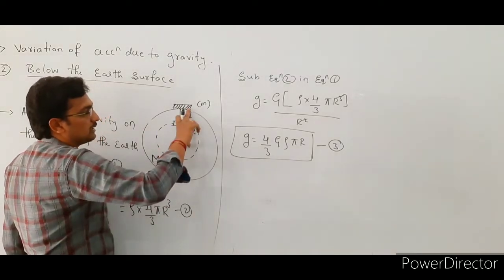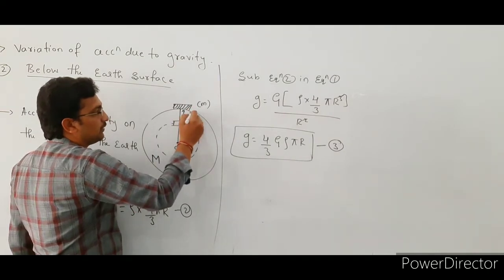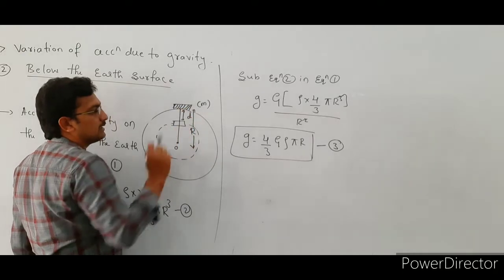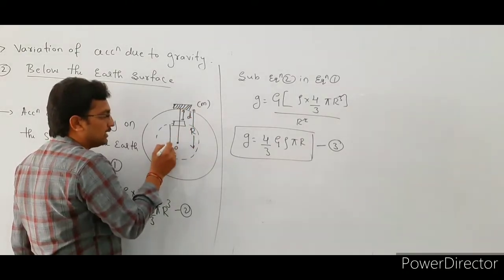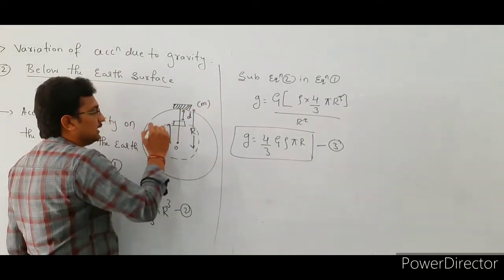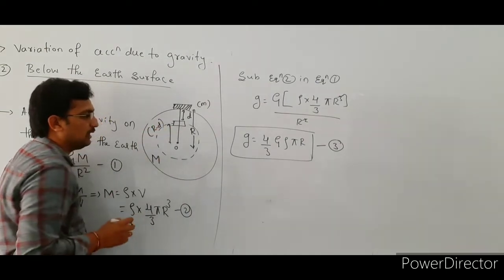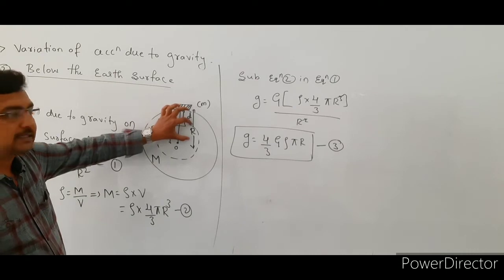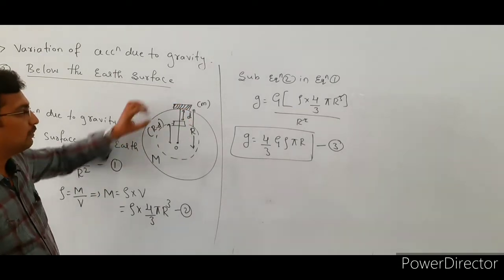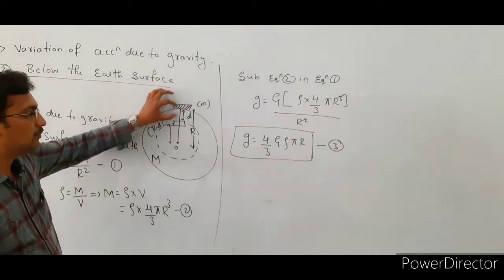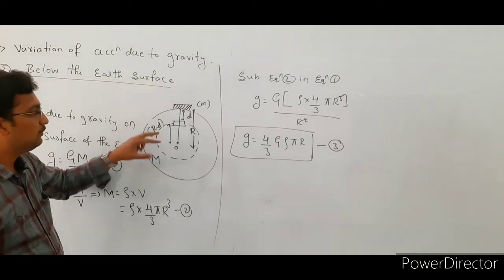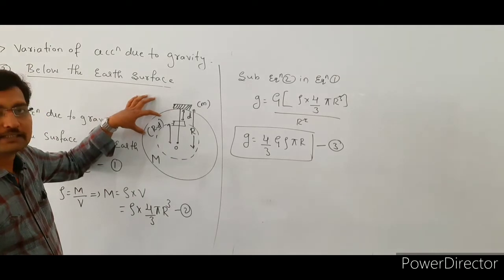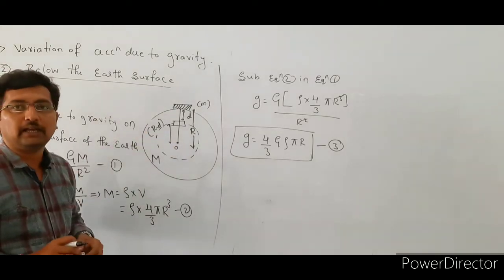The total distance from this point to this point is r, and this distance is d. So the distance from this point to this point is r minus d. Initially we placed the body on the surface of the earth, where the distance is r. Now we place the body at a depth d, so the body is at a distance r minus d from the center of the earth.